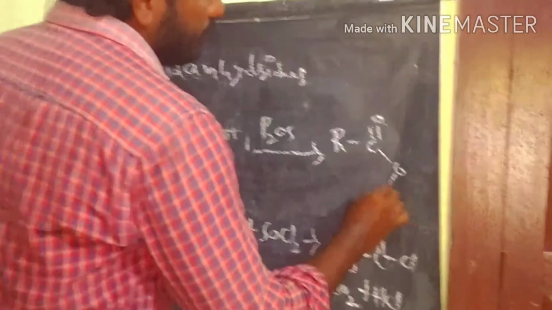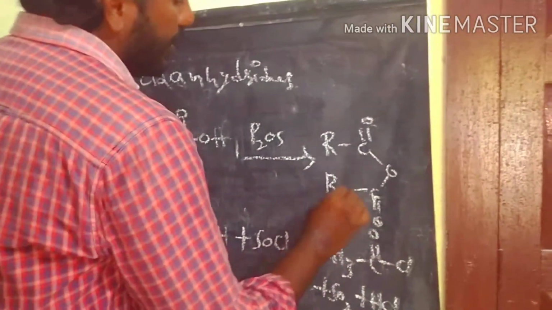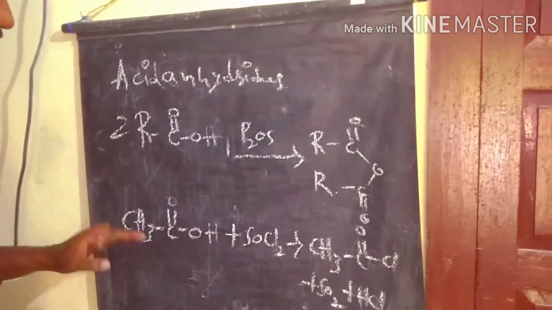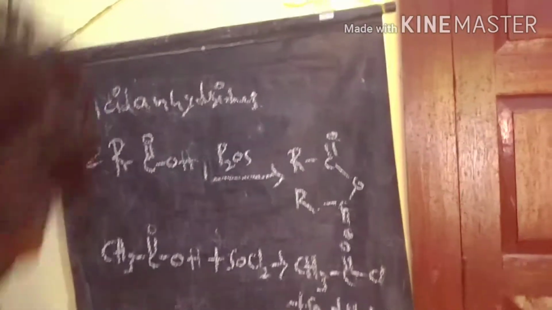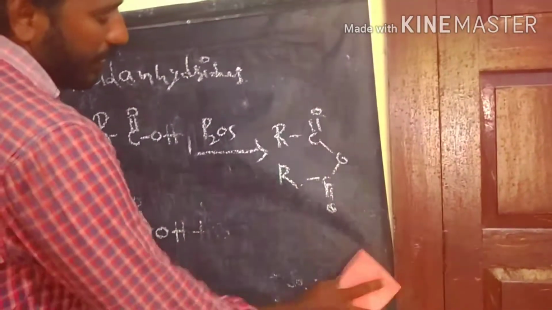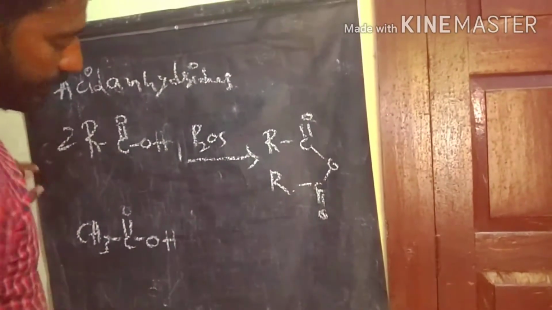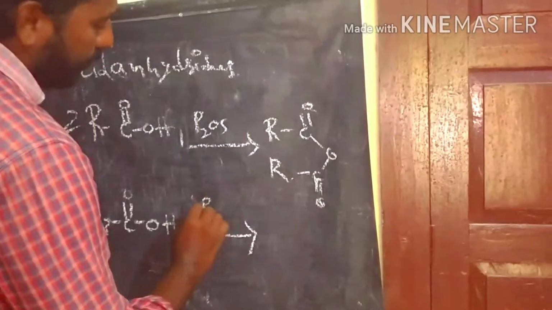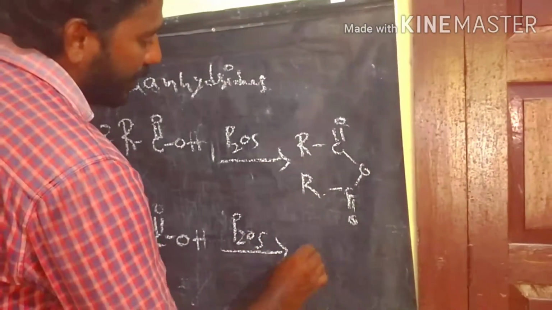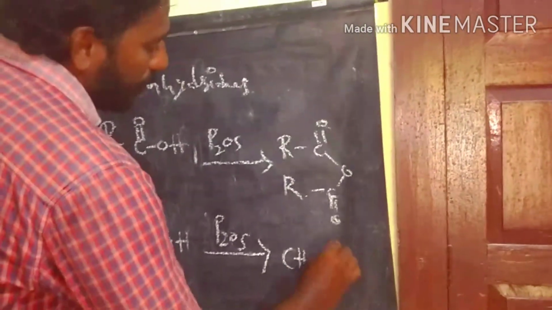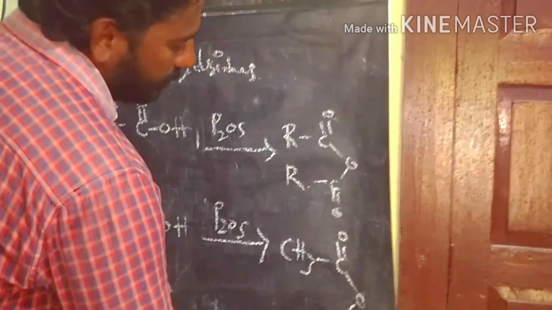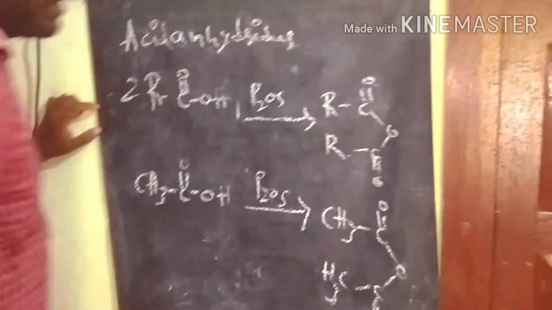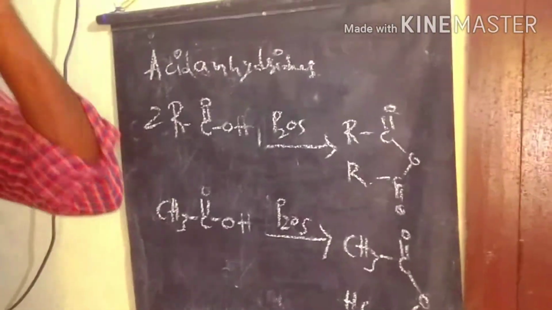So this is how to prepare acid anhydrides from carboxylic acids. For example, if you take acetic acid and react it under dehydration in the presence of phosphorus pentoxide, P2O5, finally we get acetic anhydride as the product.